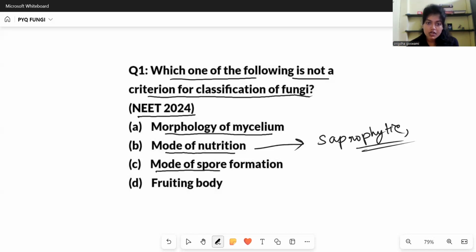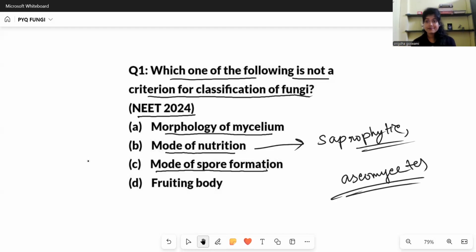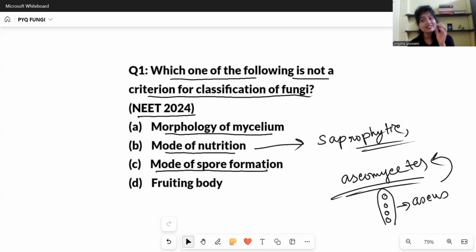The third one, mode of spore formation. What kind of spores they form, like asexual spore, sexual spore, what kind of asexual spore they are producing. On the basis of that, suppose ascomycetes. They are ascomycetes because they produce sexual spore that is inside ascus, that is a sac. That is why we call this ascomycetes, because they produce spores inside the ascus.